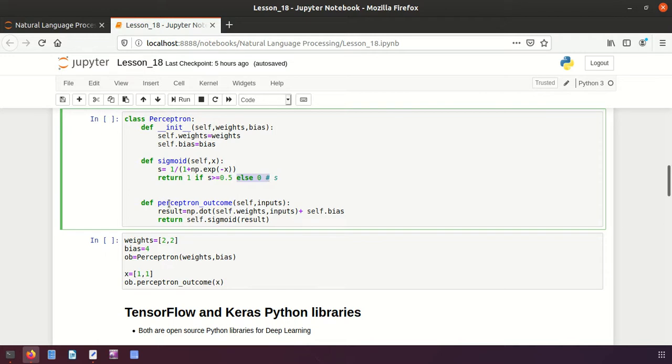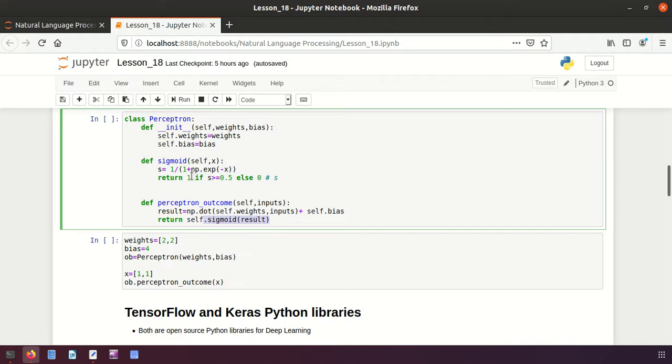Then here the actual operations will be performed as I said before. Weights and inputs will be dot-producted, and after that it should be added with the bias, and then we have to feed that to our Sigmoid function, and the Sigmoid function will take the decision whether it is greater than 0.5 or lesser.